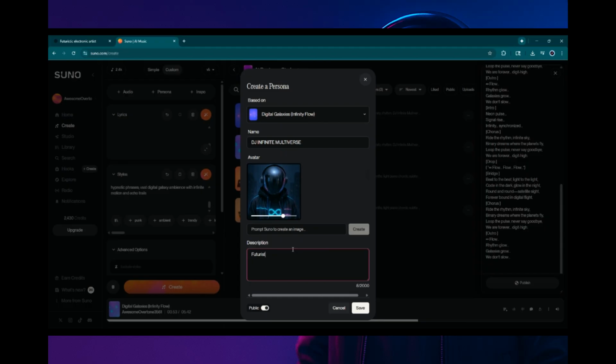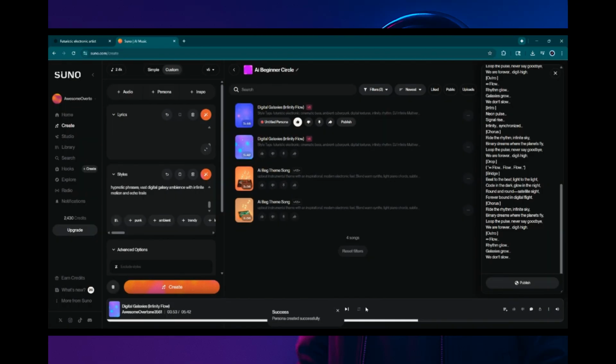Futuristic DJ. Something like that. I'm gonna keep it private because if you want it public for everyone to hear, you can get viewers and rankings and things like that. But I'm gonna keep it private because this is just for my use. And there we go. Now we have a persona. So whenever you create new songs, you choose that persona and it will keep a similar style going forward. So now your AI artist has their look, they have their branding, and now they have their song style.